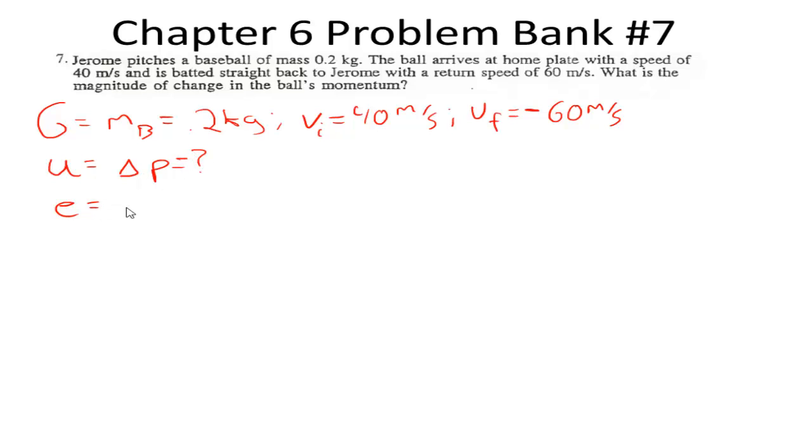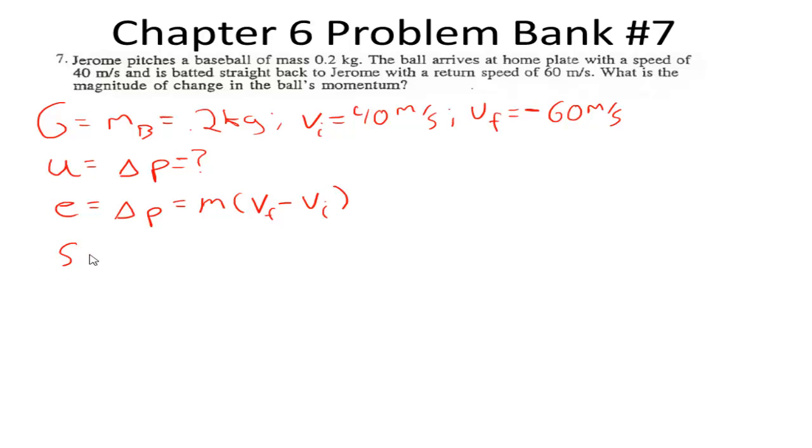Our equation to find our change in momentum is going to equal our mass times the quantity of our final velocity subtracted by our initial velocity.